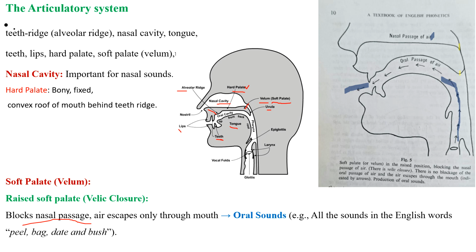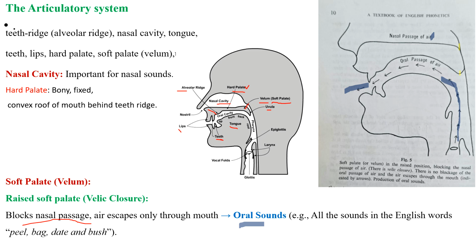The sounds which are produced are called oral sounds. For example, peel, bag, date, bush. These are all oral sounds. So what are oral sounds?